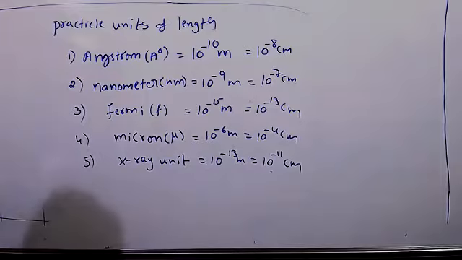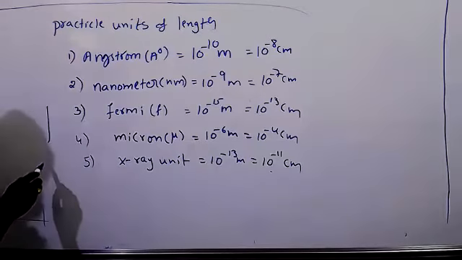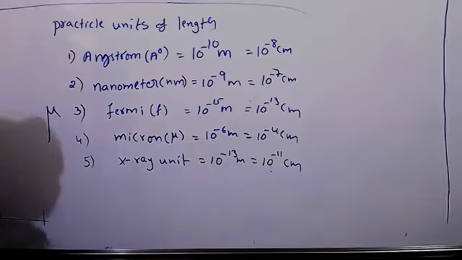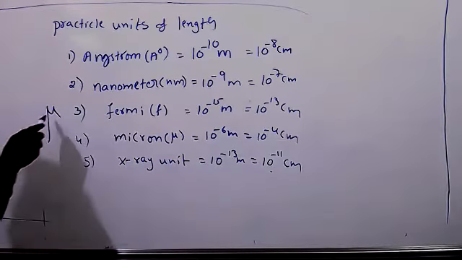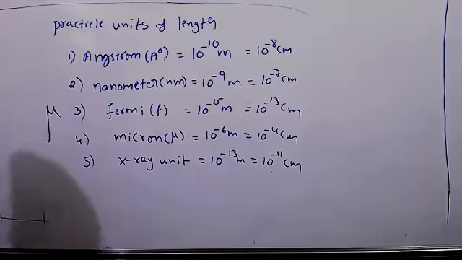What is the representation for micron? Just one line, give it like this.